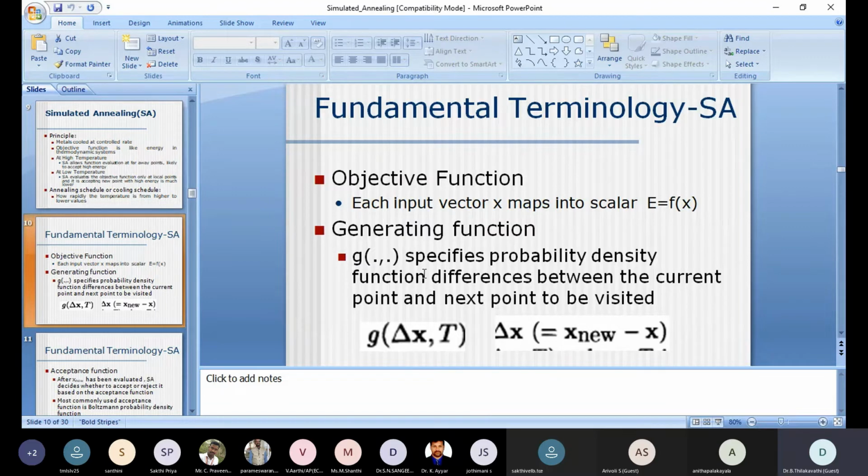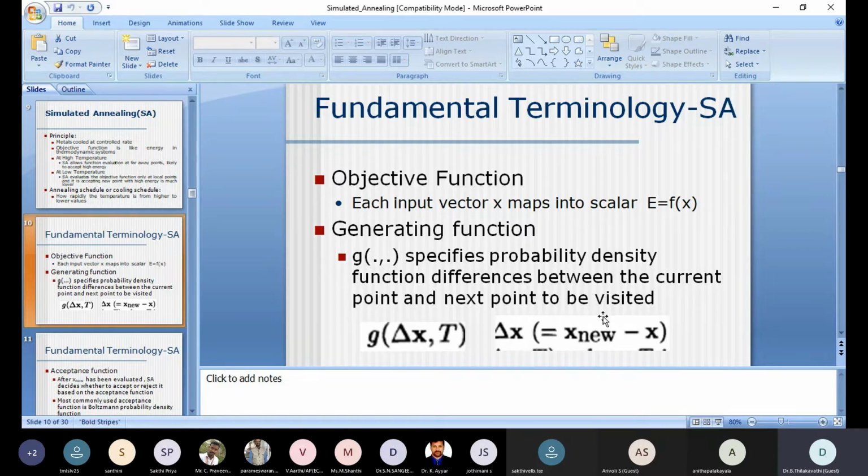It is a probability density function, obtained from the differences between the current point and the next point, so the current input vector to the next input vector. This generating function is the movement, how I am going to move. Whether I am going to move only nearby or with a greater jump, that can be decided by the generating function.